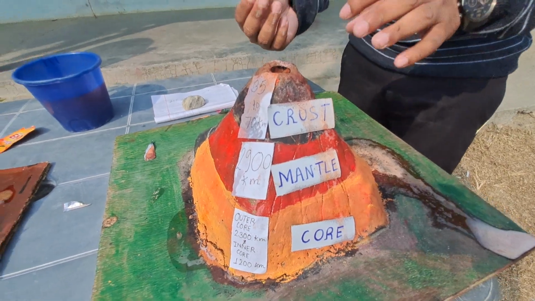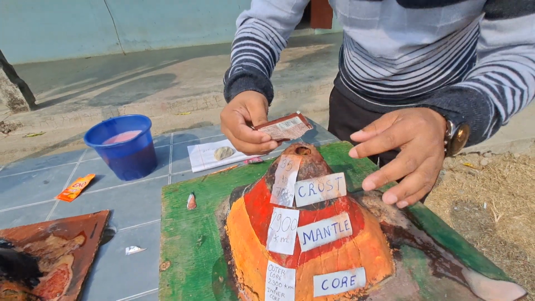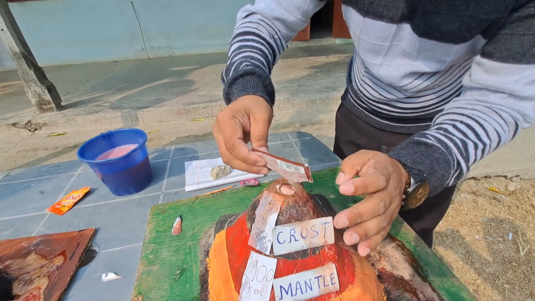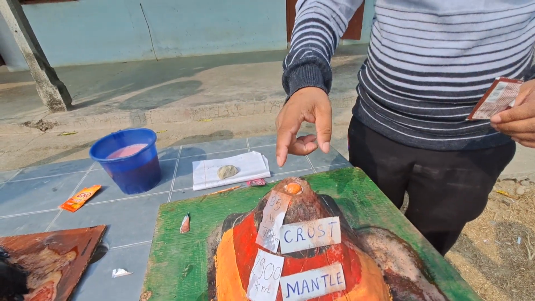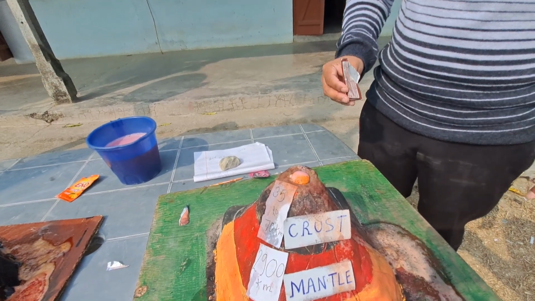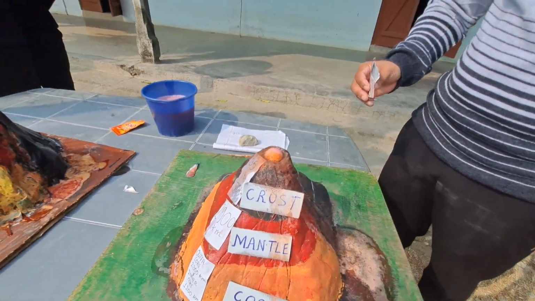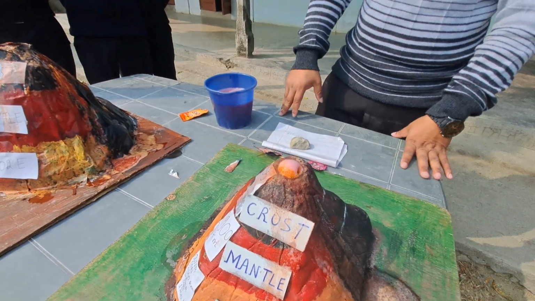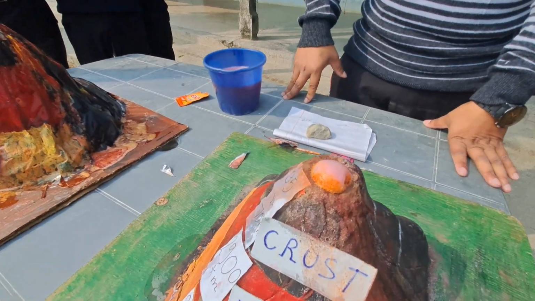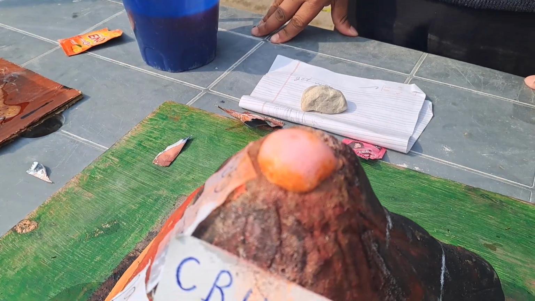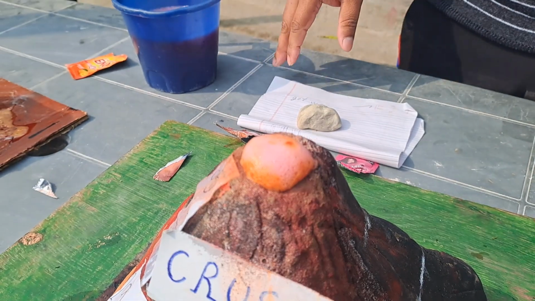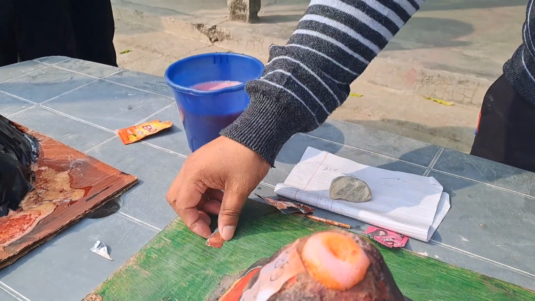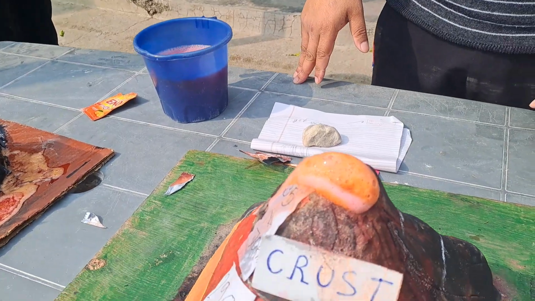So, let us put this. When they get the way to erupt, this magma will come out of the earth surface in the form of lava. So this is lava.